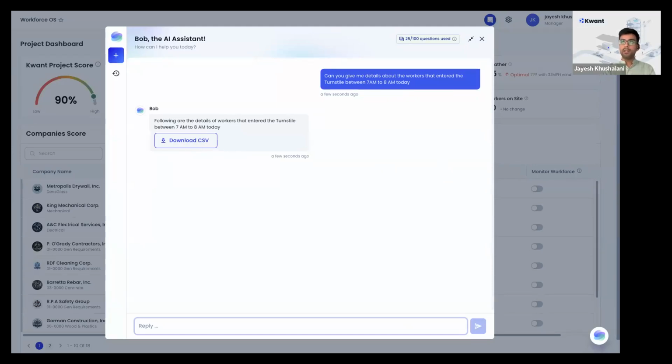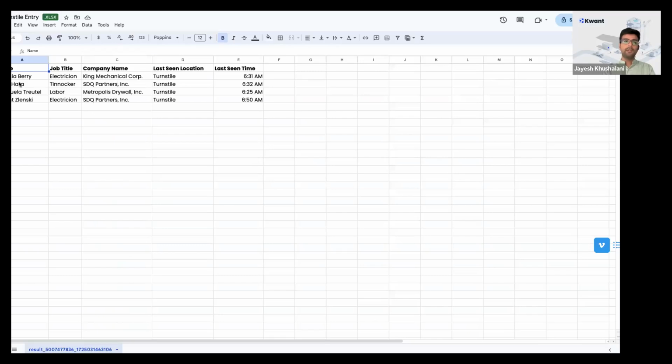But for running reports, you can quickly run reports with this. You can download the CSV and go through this, and it'll tell you, let's say, Trisha, an electrician from King Mechanical Group, crossed the turnstile at around 6:31 a.m. You can see these four workers entered between 6 a.m. to 7 a.m. Now, think of this as having more than 1,000 workers coming to your job site daily. So this allows you to break down the data very efficiently.